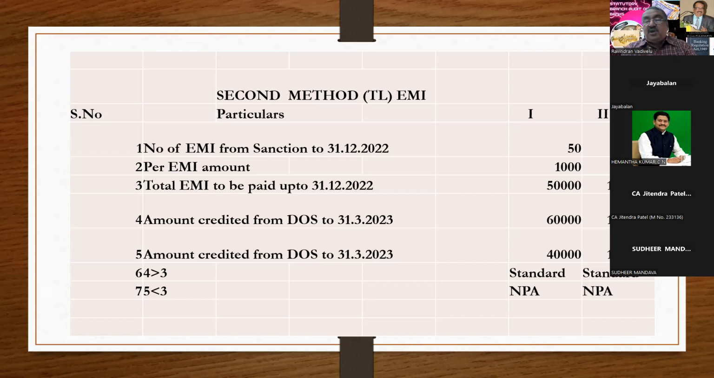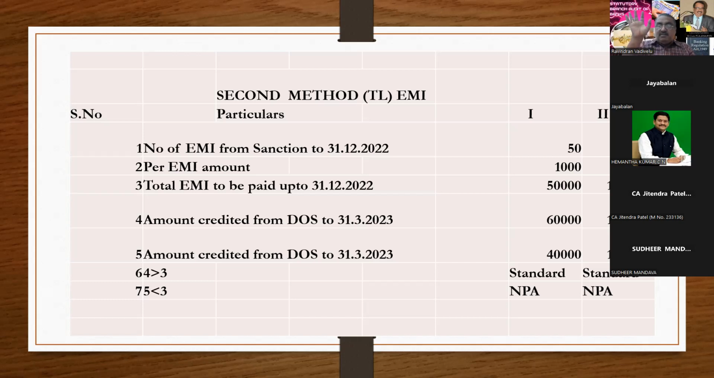So the subsidy should not be given credit to the term loan account. You have to consider only the genuine credit. Now I explained about the genuine credit. Now come to the problem. You have to calculate all the EMIs due from date of sanction to 31/12/22. That is the EMI due to be paid. You have to add all the genuine credit from date of sanction to 31/3/23. Here the money has come. Here the due has come. You have to compare it.